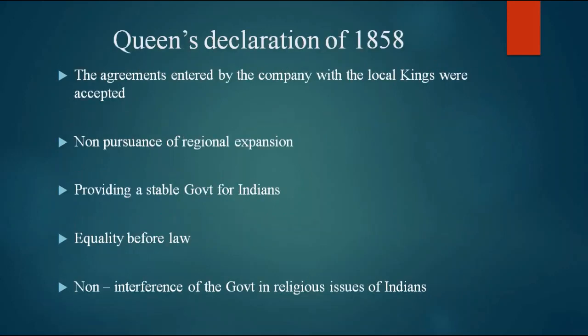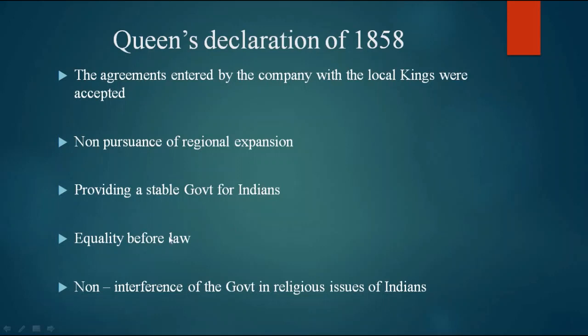And with this, another thing I told, the Queen's Declaration or Queen's Proclamation. It's the Magna Carta of 1858 she gave to Indians. What is there in the Queen's Declaration? She agreed that the agreements entered into by the British East India Company with the local kings were accepted. They will be continued. We will not change that. Non-pursuance of regional expansion. Regional expansion we will not do. Why is it necessary? Already they occupied India. After occupying, they are saying they will not occupy. And providing a stable government for Indians.